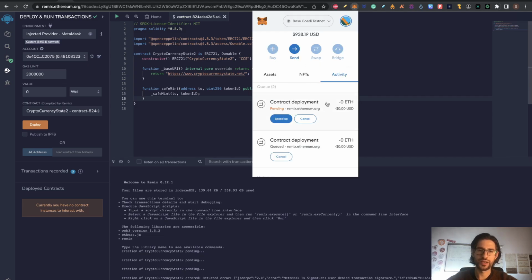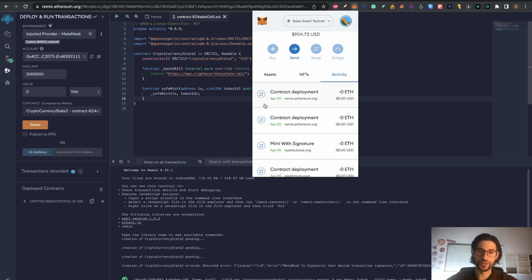In the activity, guys, you can see that I have 2 pending deployments here. That is because I had set a very low amount of gas fees. So you need to speed up your transaction, if it happened the same to you, or you need to cancel your transactions and put a higher fee payment for this transaction. If not, it's not going to happen and you are not going to be able to deploy your contract. So pay a nice gas fee here.